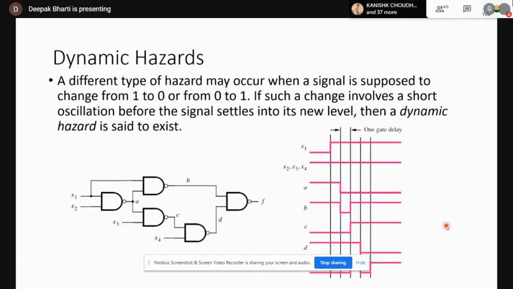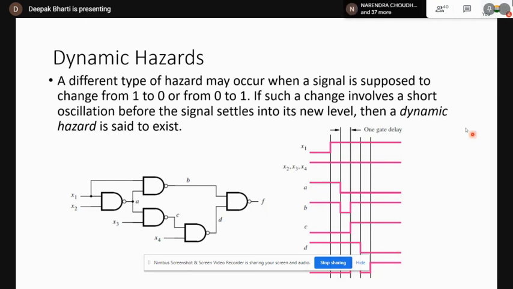And the dynamic hazards are actually very difficult to detect. If you have the circuit diagram and you go step by step, including a delay of say 1 unit after each output, at the end you will see that the final output of this circuit shows a dynamic hazard.